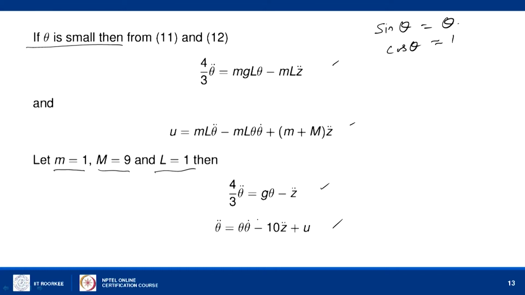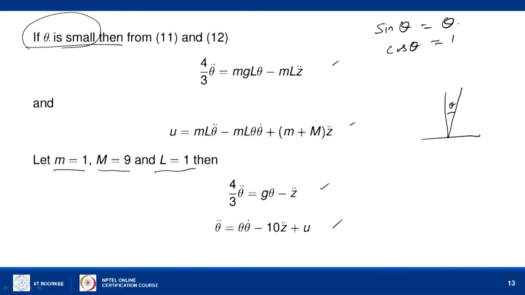Now, when the pendulum is in the vertical position and it is disturbed slightly, theta is small. It means that from the vertical position it is slightly disturbed, and the theta value is not deviating too much.